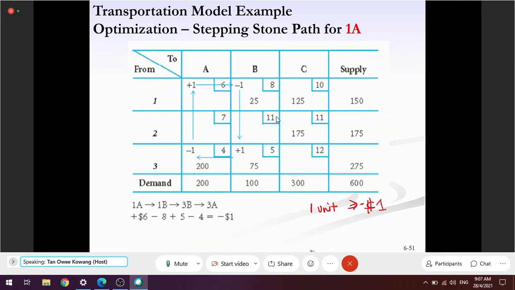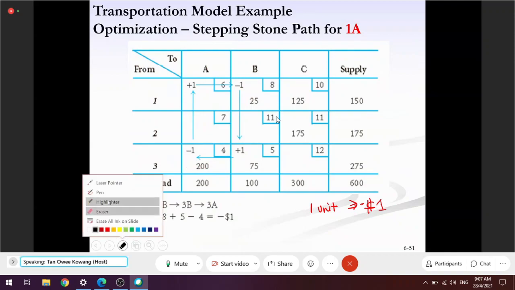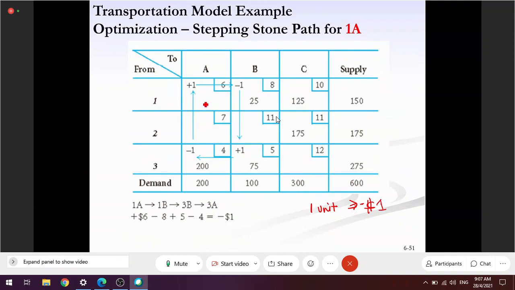What happened to the rest? You see, when I move 25 here, I plus 25, so here I must minus 25, and then here becomes 0. Here I must minus 25, so it becomes 175. Here becomes 775. Here I must plus 25, becoming 100.